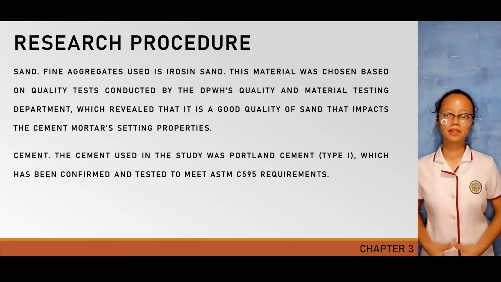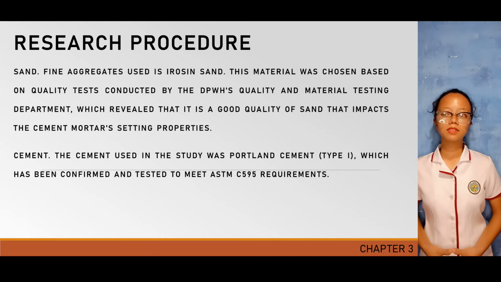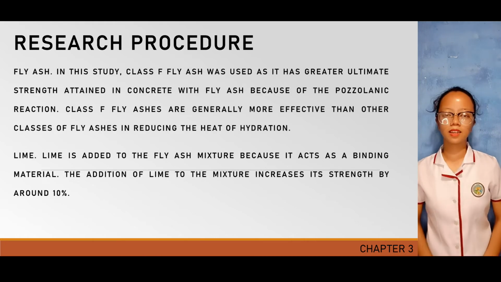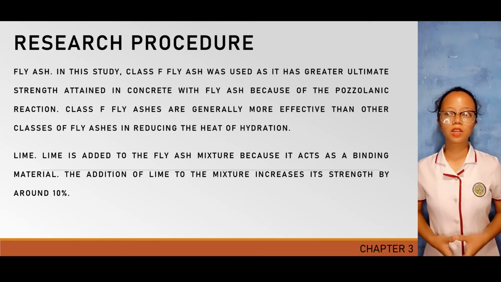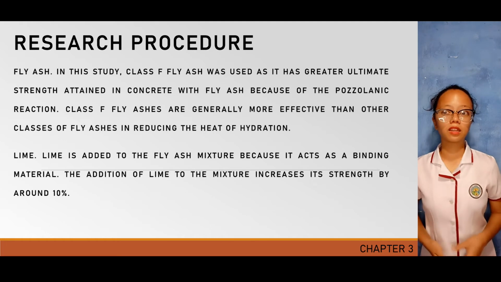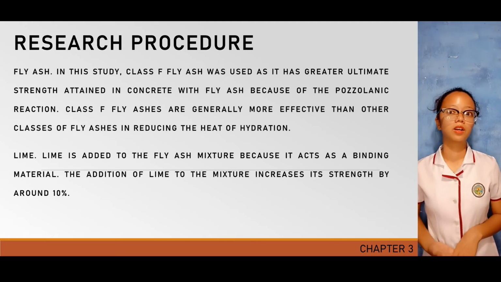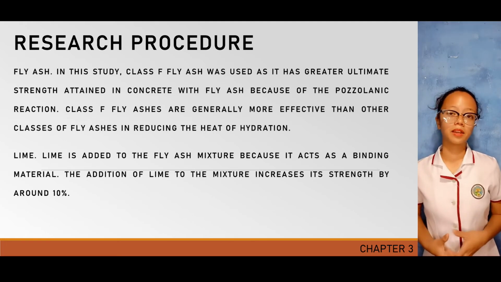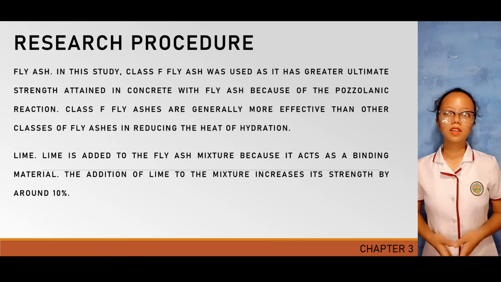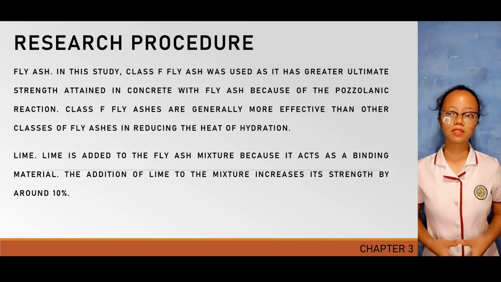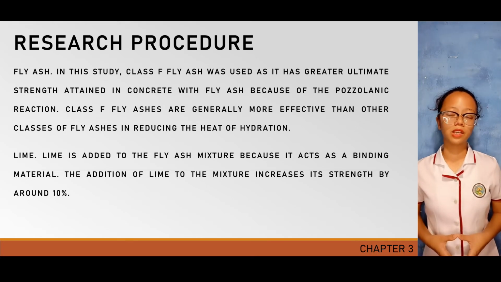Second, we have the cement. The cement used in this study was Portland cement, which has been confirmed and tested to meet ASTM C595 requirements. Next, we have the fly ash. In this study, Class F fly ash was used as it attains greater ultimate strength in concrete because of the pozzolanic reaction. Class F fly ash is generally more effective than other classes of fly ash in reducing the heat of hydration.